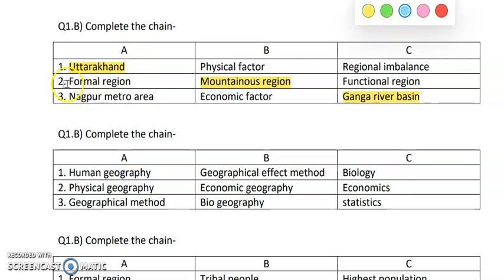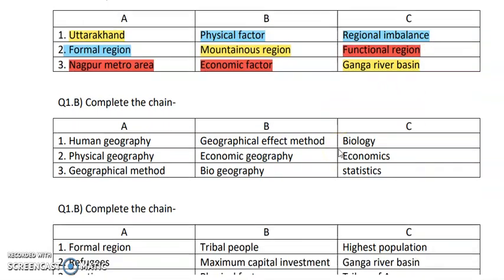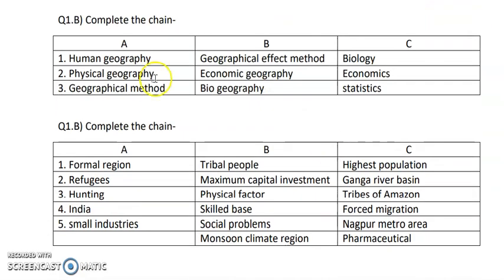Next is formal region. Now, formal regions are basically characterized because of their physical factors, and these formal regions may cause regional imbalance. Okay, next we have the Nagpur metro area. So, Nagpur metro area is an economic factor and it is a functional region. Let us move further with complete the following chain next.